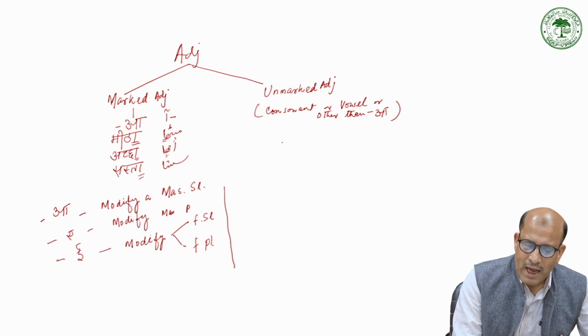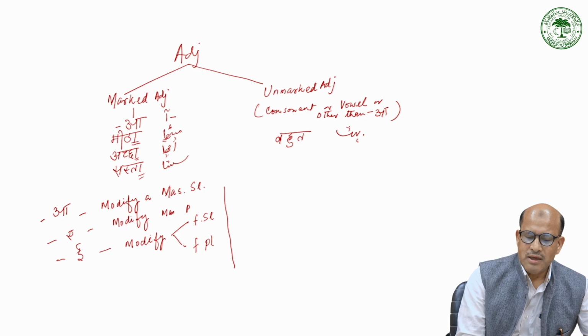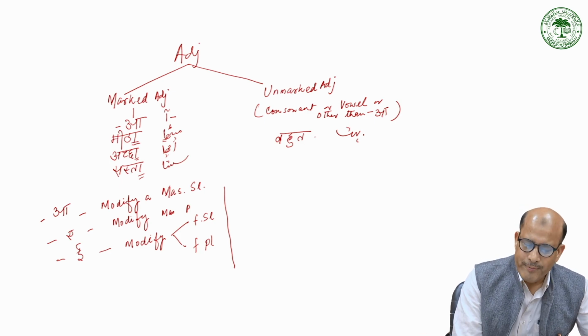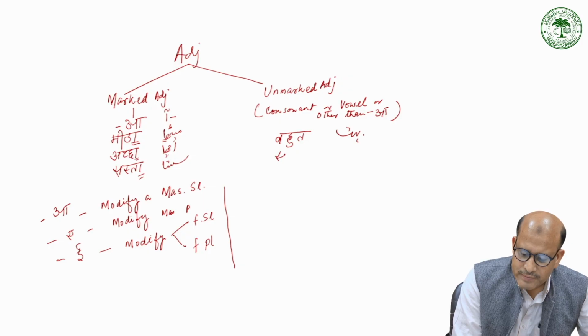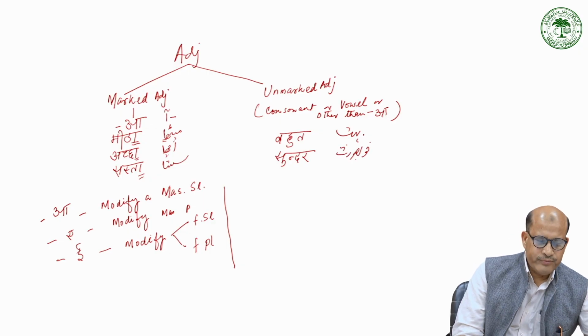So if you look at, I am writing here, the first one is bahut. In Urdu we write bahut like this. So there is no a ending, it ends on a consonant. If you look at this, sundar, in Urdu we call it khubsurat.